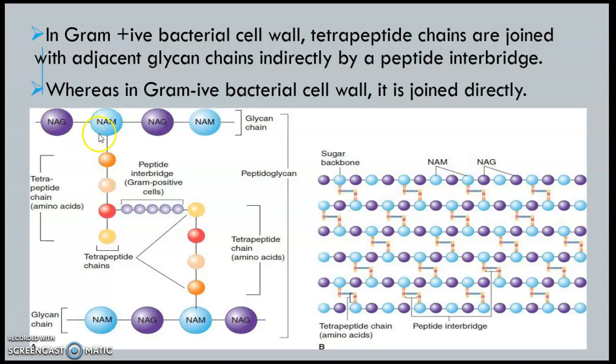See, this NAG, NAM, NAG, NAM. This part A picture is the zoomed picture of part B. NAM, NAG, NAM, NAG. This NAM is having a tetrapeptide chain. Likewise, the other glycan chain is having a tetrapeptide chain. These adjacent glycan chains are linked together by a peptide interbridge in gram-positive cells, whereas in gram-negative bacteria, they are linked directly without the help of a peptide interbridge.